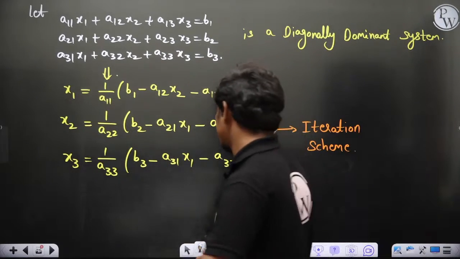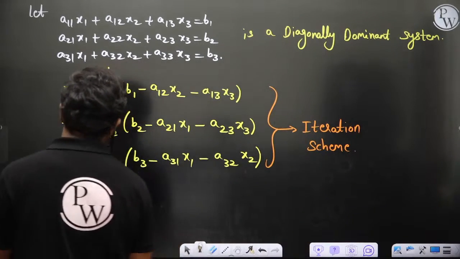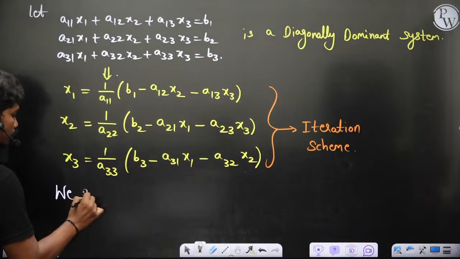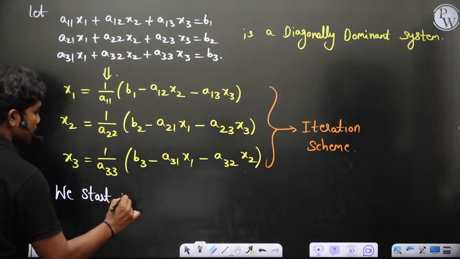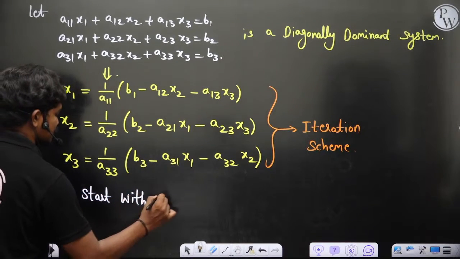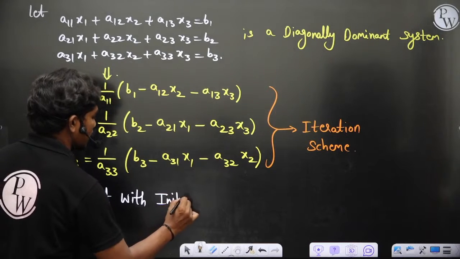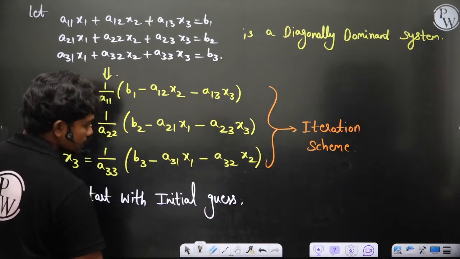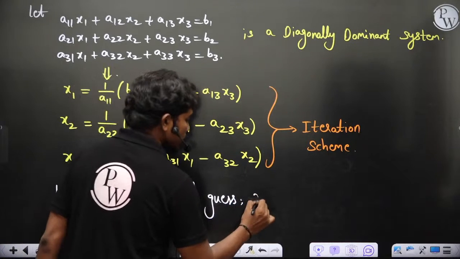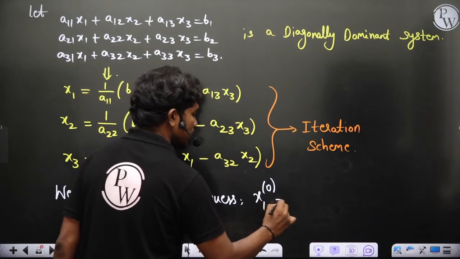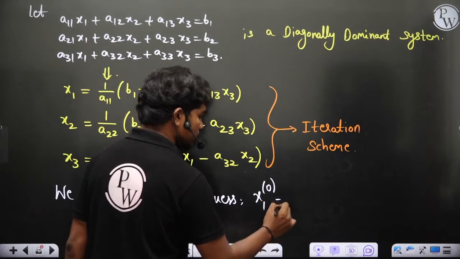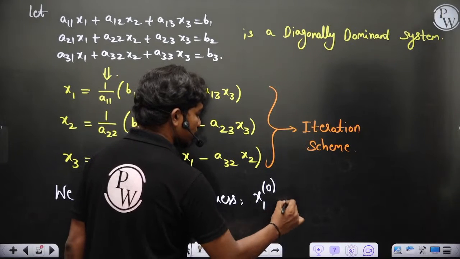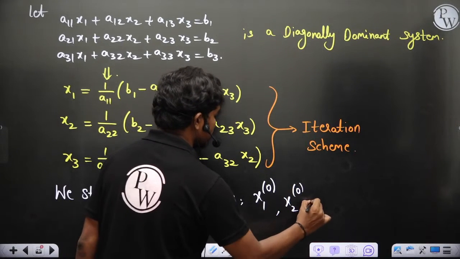So we start with an initial guess: x1 equal to x1 naught, x2 naught, and x3 naught.